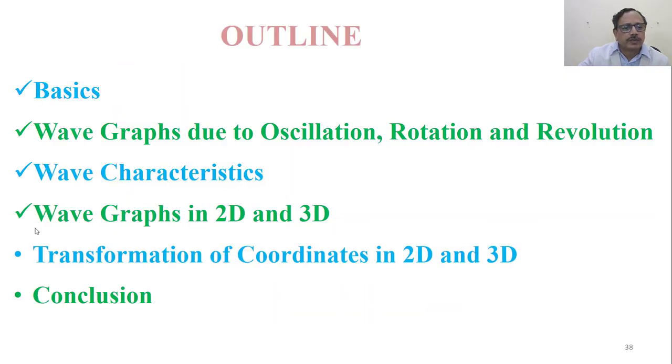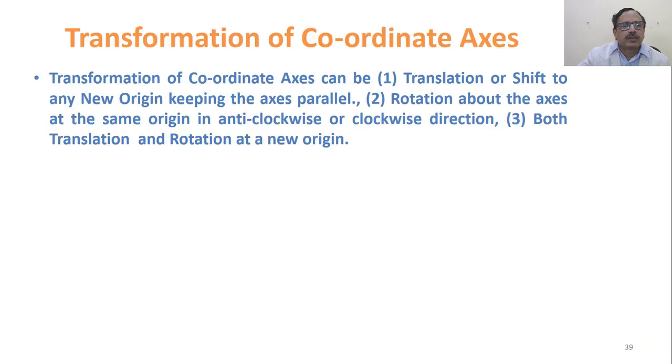We have seen the wave graphs in 2 dimensions and 3 dimensions. Now let's look at the transformation of coordinates in 2D and 3 dimensions. Transformation of coordinate axes can be a translation or shift to a new origin, keeping the axes parallel. It could be a rotation about the axis at the same origin, in an anti-clockwise or clockwise direction.